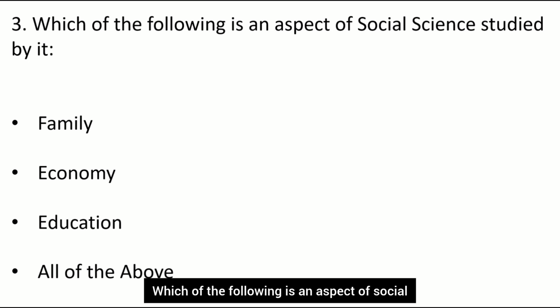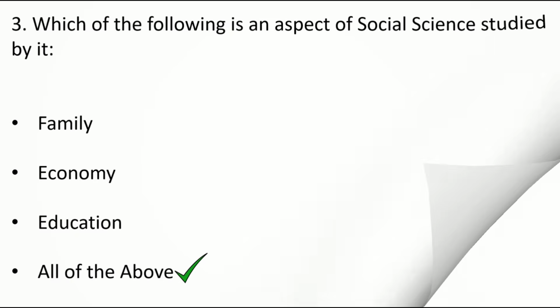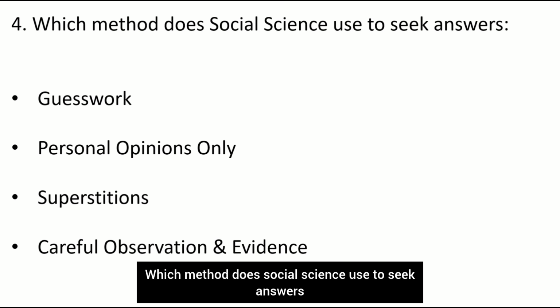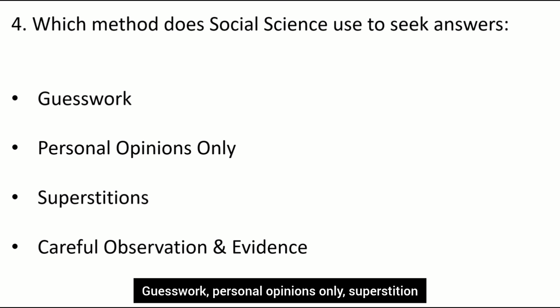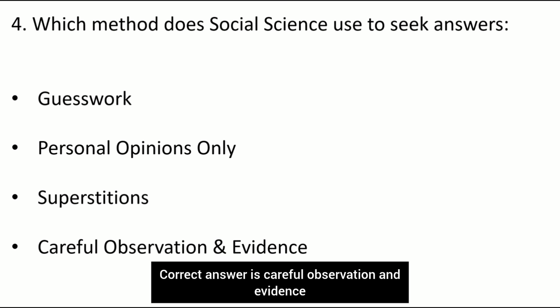Which of the following is an aspect of social science studied by it? Family, economy, education, all of the above. The correct answer is all of the above. Which method does social science use to seek answers? Guesswork, personal opinions only, superstition, careful observation and evidence. The correct answer is careful observation and evidence.